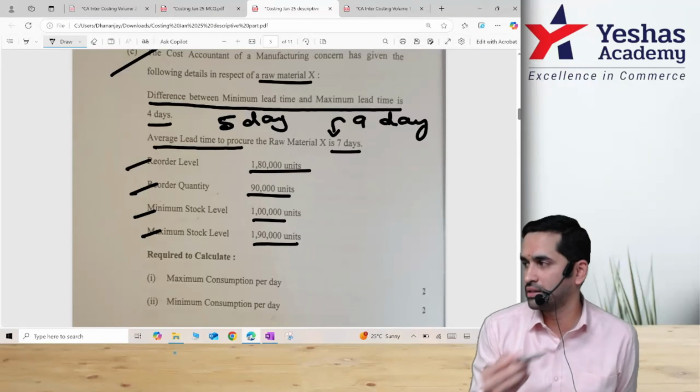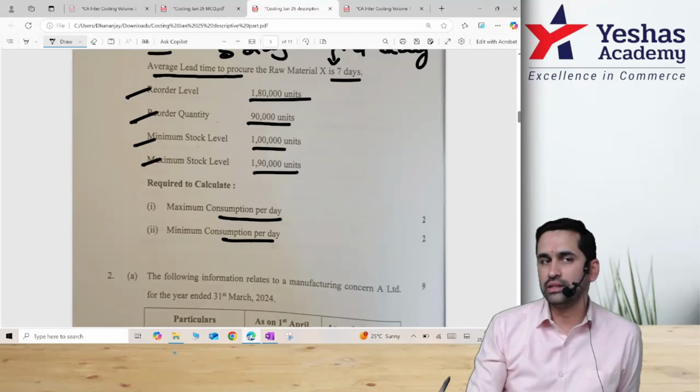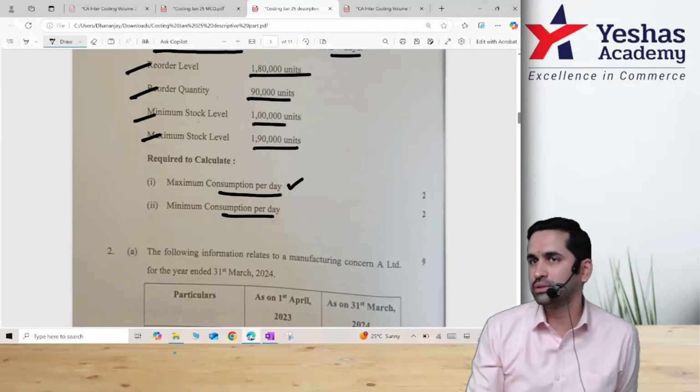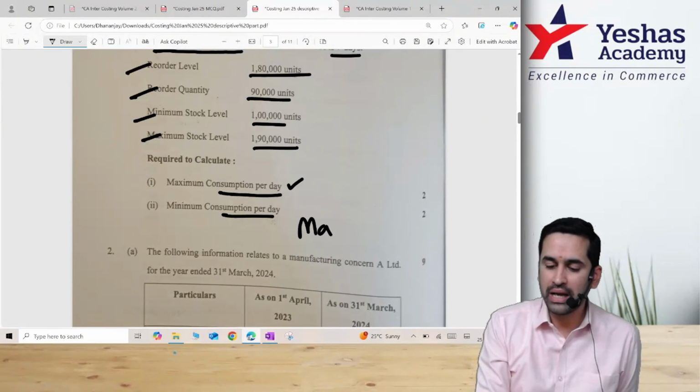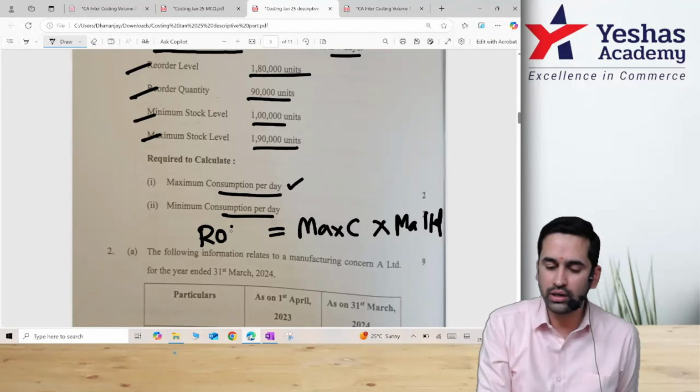What they want is maximum consumption per day, minimum consumption per day. This question you guys have already solved once in the test paper. I don't think this was in part B. How to do maximum consumption per day? Tell me. Where do you use maximum consumption, minimum consumption? In those formulas. When you do ROL, you need what? Maximum consumption into maximum lead time. And this is your reorder level.